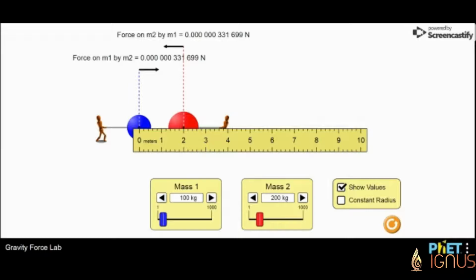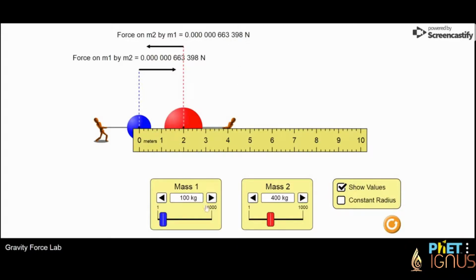Let us further increase the mass of the second object to 400 kilos and see what happens. We see that the force has increased further. So we can conclude that the force is directly proportional to the mass of the objects. We can observe the same scenario when we increase the mass of the first object.